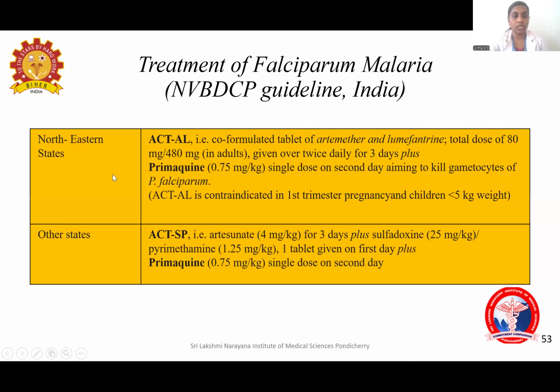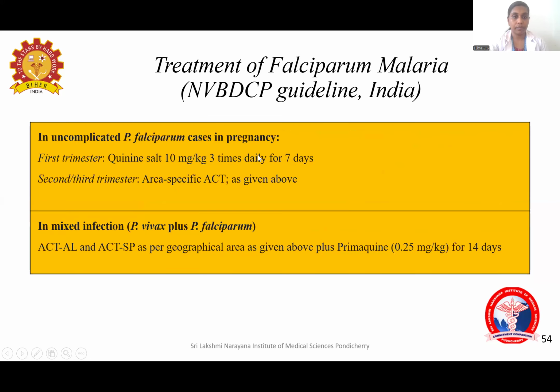This is for northeastern states. In northeastern states, we will give this combination, artemether and lumefantrine. But in other states, we will give artesunate for 3 days plus sulfadoxine and pyrimethamine. Also, Primaquine 0.75 mg per kg, single dose on the second day. So that is northeastern states, artemether, lumefantrine. Other states, artesunate, sulfadoxine, pyrimethamine. This is the treatment for falciparum malaria.